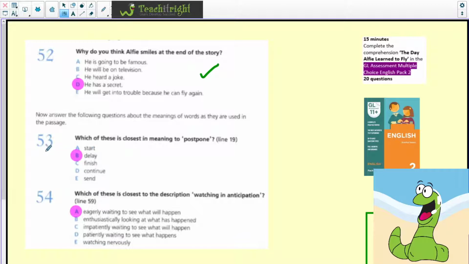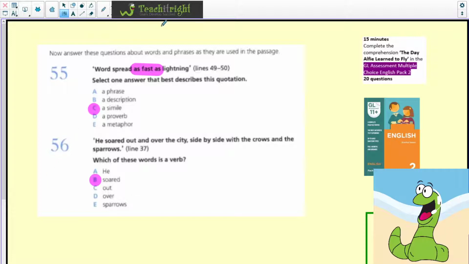So, question 53. Which of these is closest in meaning to postpone? Well, it's delay, and that's on line 19. So if you postpone something, you delay it. Question 54. Which of these is closest to the description watching in anticipation? Well, eagerly waiting to see what will happen is another way of describing watching in anticipation. In other words, waiting to see what Alfie will do. Being keen and eager to see what will happen.